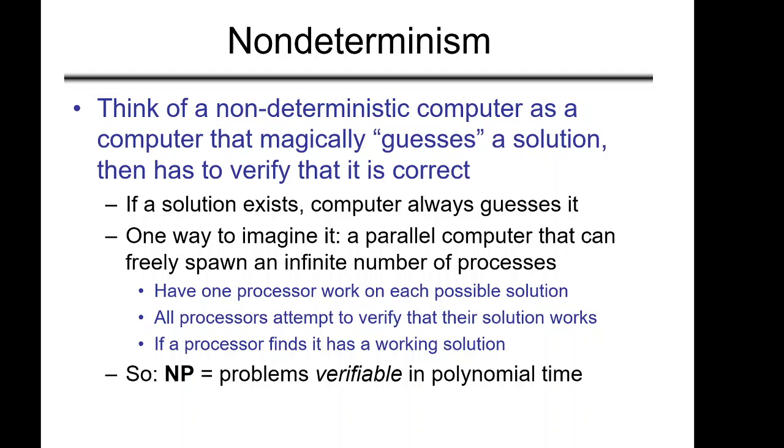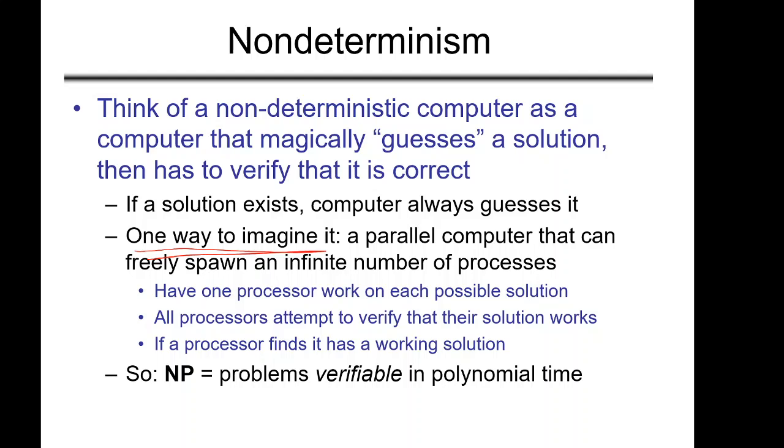One way to imagine it is, suppose it is a parallel computer and it can freely spawn an infinite number of processes in parallel. It can start computing all possible possibilities in the given problem. Suppose I have to find the shortest path in a graph.